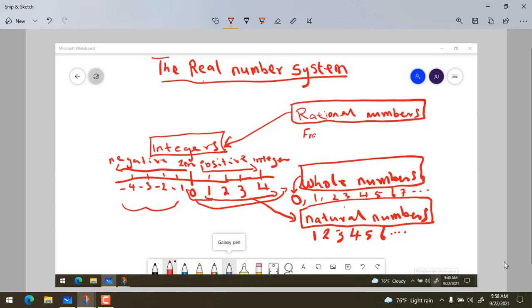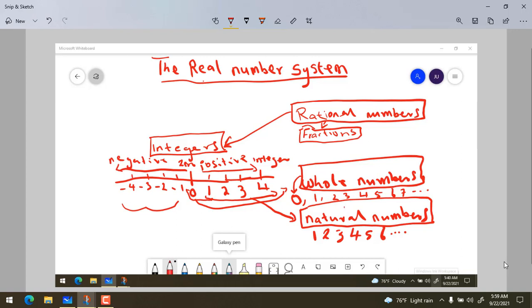The fractions are in rational numbers, okay? Rational numbers are made up of fractions and integers. So you can see here we don't have any number that is a fraction under integer, but there are fractions under rational numbers. So what are these fractions?